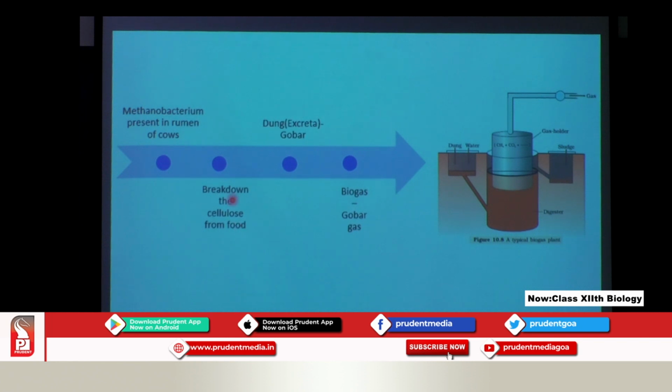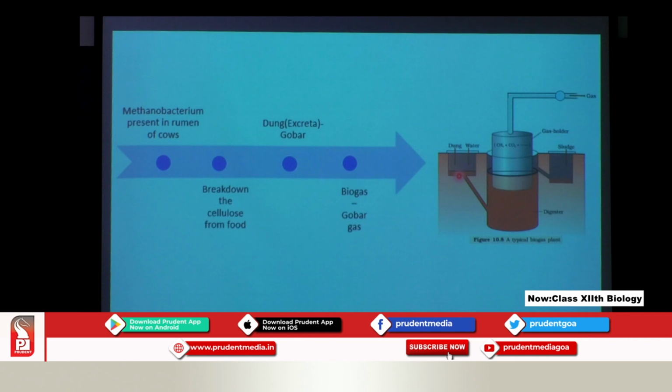So they break down the cellulose from food and excrete it in the dung, or gobar. Dung is also called gobar. And from here the biogas is produced in the gobar gas or biogas plant. Now what happens in these biogas plants? It is there in your textbook, in the second paragraph on the right hand side. You can just underline it.